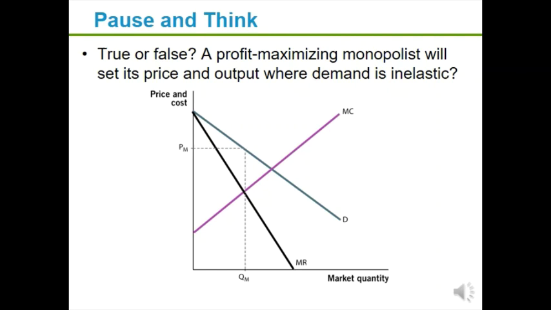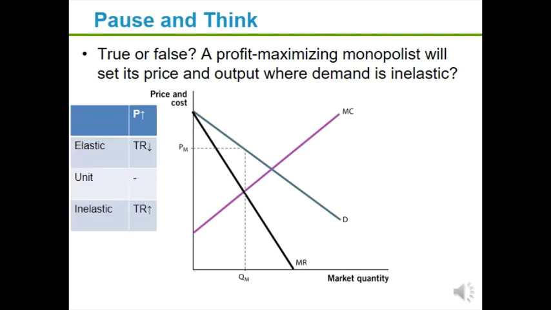Welcome back. This stop and think was a true or false question: a profit maximizing monopolist will price its output where demand is inelastic, true or false. This is kind of a tricky one, but to get there, we need to remember what happens to total revenue at various elasticity regions.